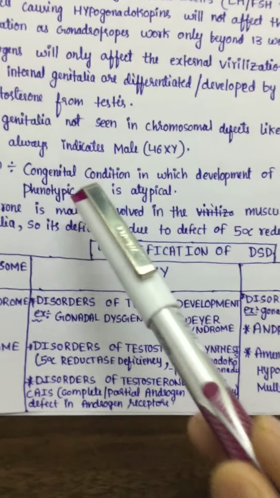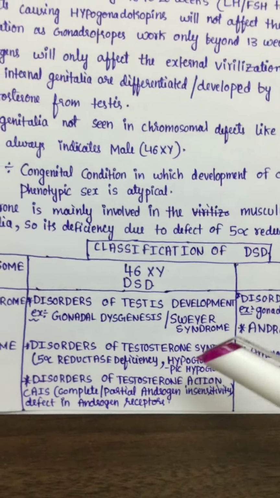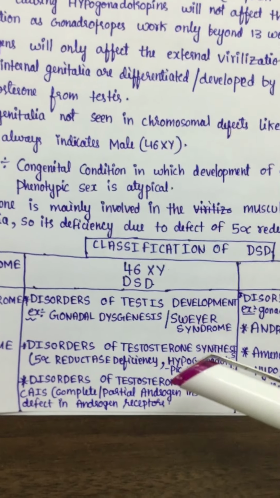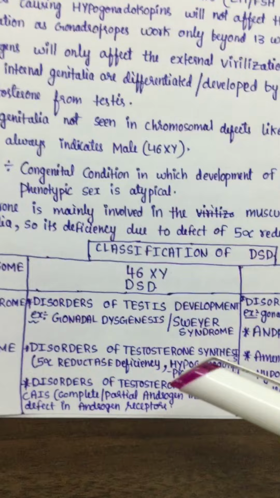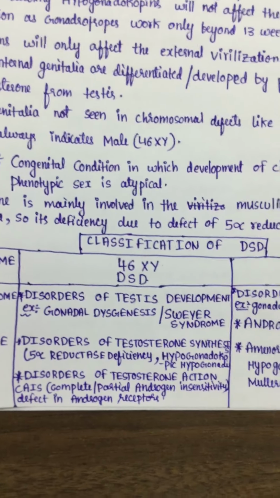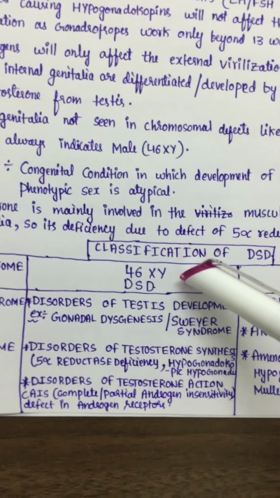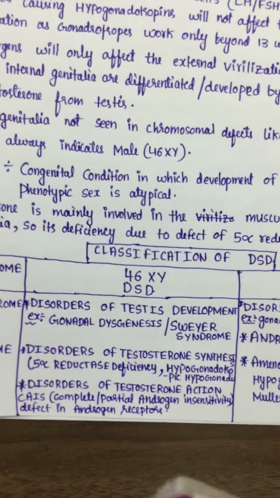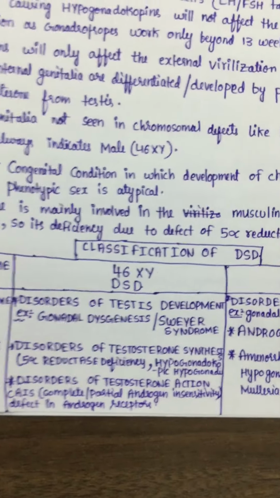In 46XY, Swyer syndrome or complete gonadal dysgenesis, or sometimes a phenotypic problem will be there because of testosterone synthesis defects or testosterone action defects, due to some enzyme deficiency or receptor deficiency. The chromosomes will be normal, but because of primary gonadal or hormone deficiencies it can lead to ambiguous genitalia.